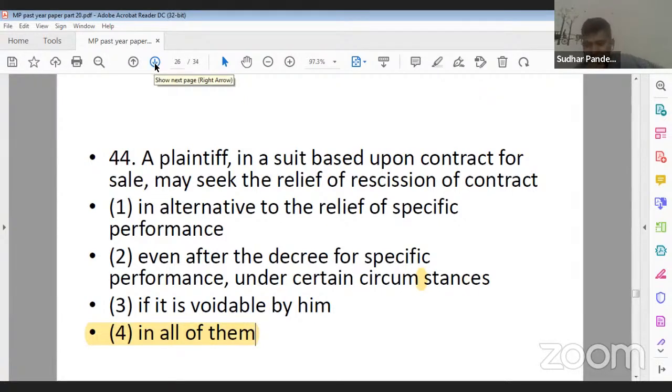So 44 का correct answer is D, that is all of the above cases. So in all of these cases, the plaintiff may seek for rescission of a contract.